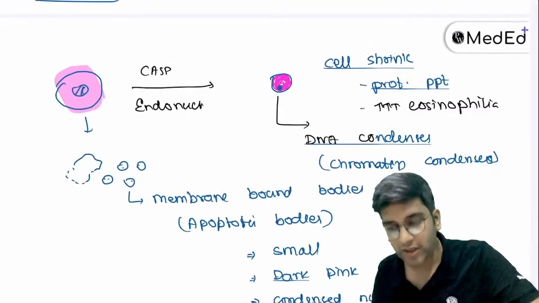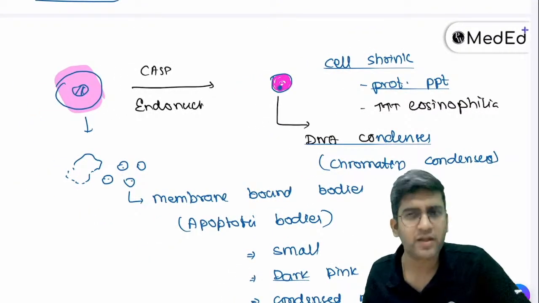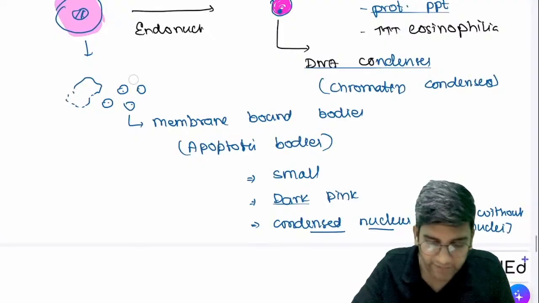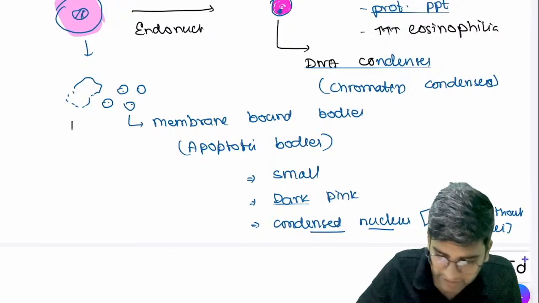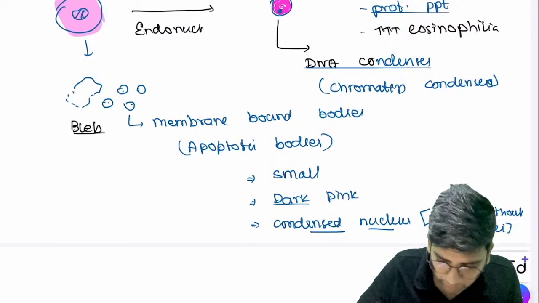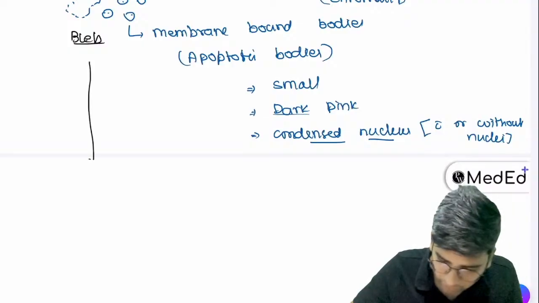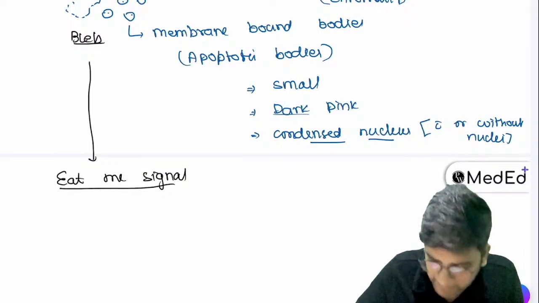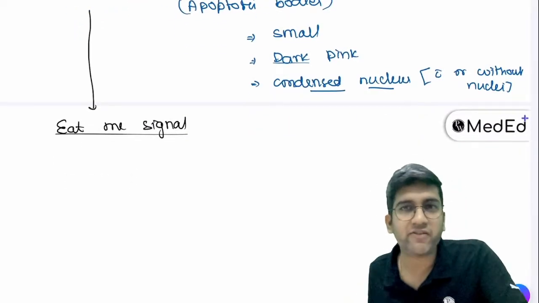For that to know, I need few changes. Antigen presenting cells or any macrophages, I need few changes, right? That's why I form this bleb. The bleb formation is a signal, right? So the bleb formation gives me few signals called eat me signals. Eat me signals is nothing but signals for my phagocytosis.